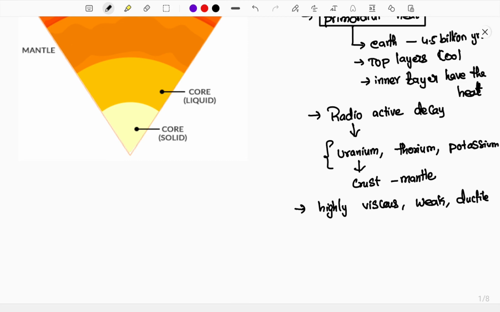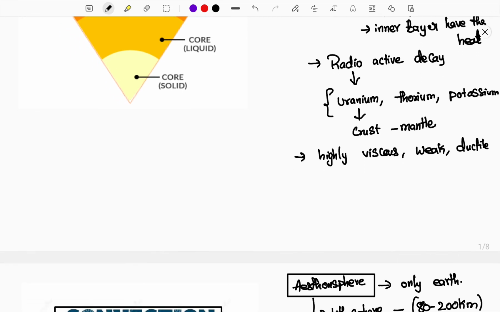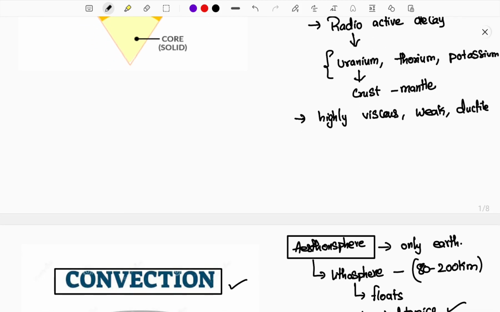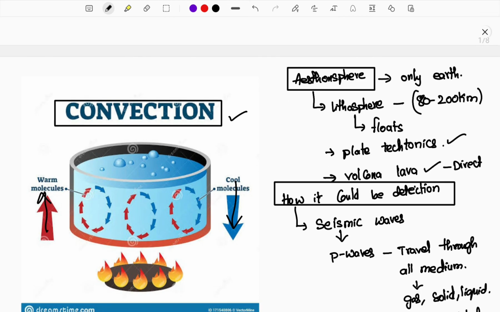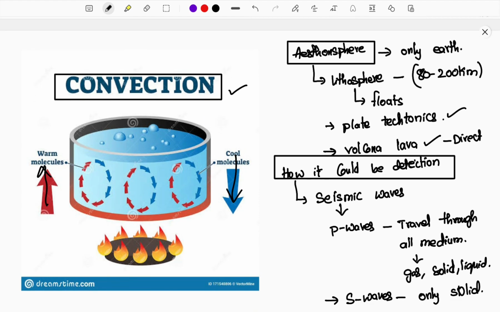Another heat source that boosts the temperature of the asthenosphere is radioactive decay, because of uranium, thorium, potassium, and other metals between the crust and mantle. High viscosity, weak, and ductile are its features. Next, consider that the asthenosphere is found only on earth. When you compare to the other solar system planets, only earth has an asthenosphere. This itself indicates a chance that this is the reason why earth has life, because this is a major difference between the other planets and earth, no? So that can be the reason.